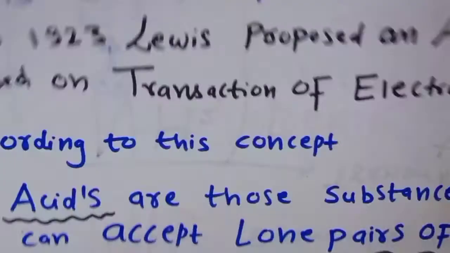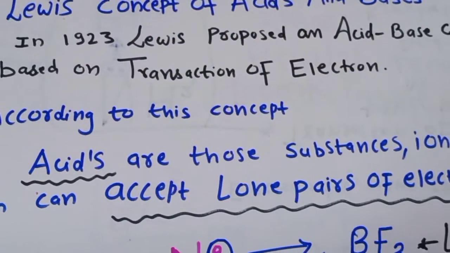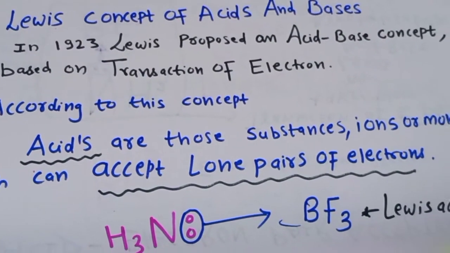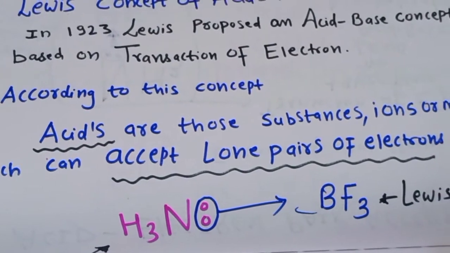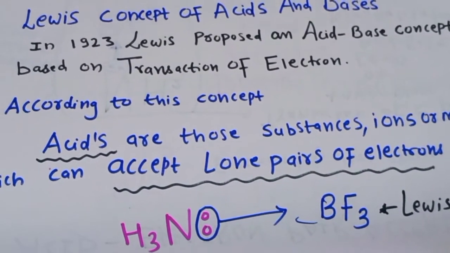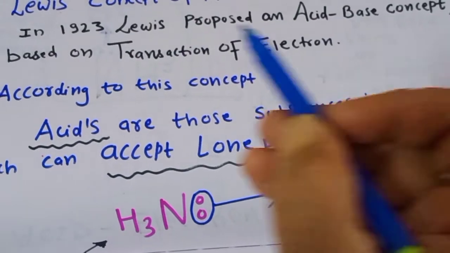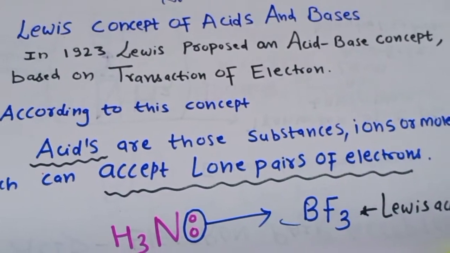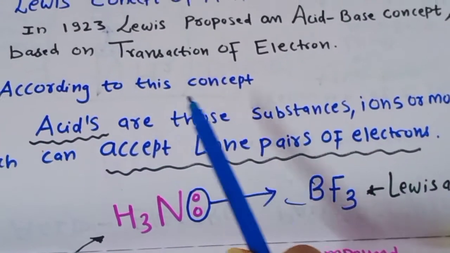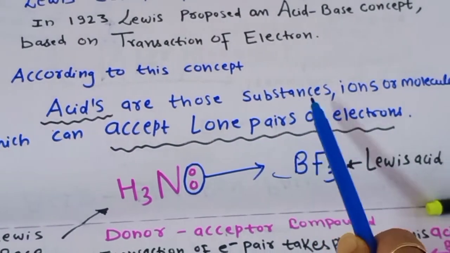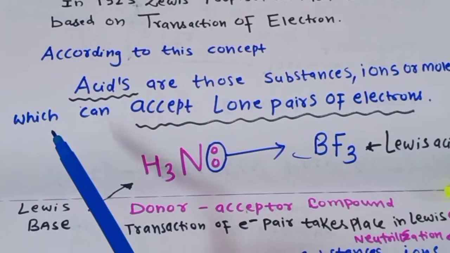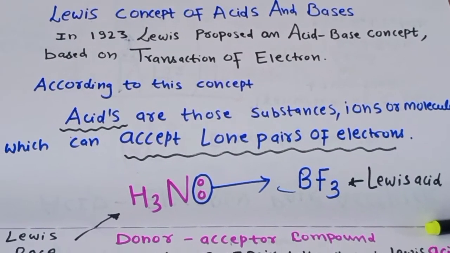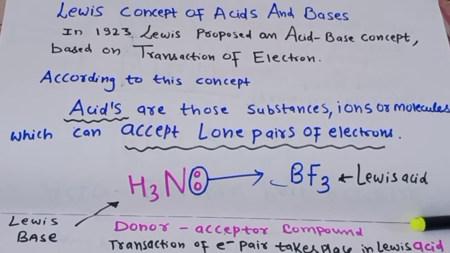As you already know what the lone pair of electrons are. This Lewis acid-base concept is totally based upon the transfer or transaction of the lone pair of electrons. In 1923, Lewis proposed an acid-base concept which is based upon the transaction of electrons. So according to this concept, acids are those substances, ions or molecules which can accept a lone pair of electrons. So what are the acids according to the Lewis concept? They are the substances which will accept the lone pair of electrons.